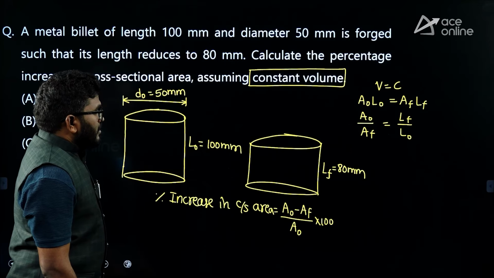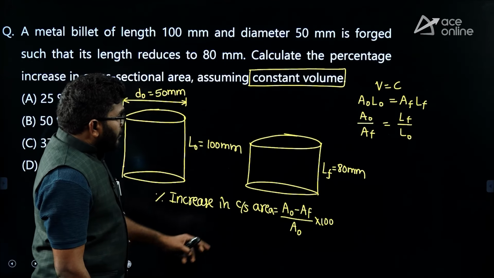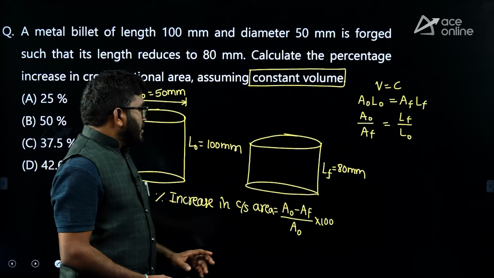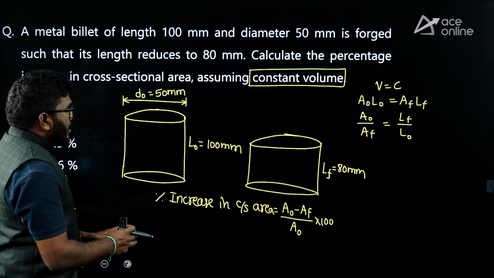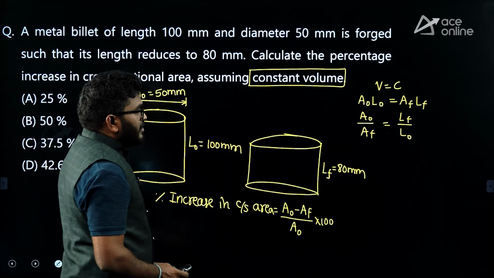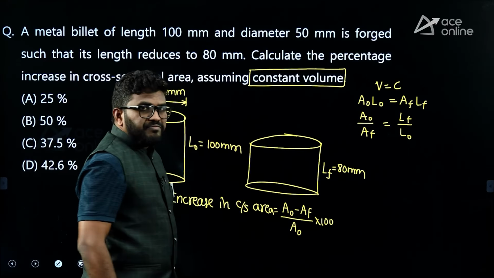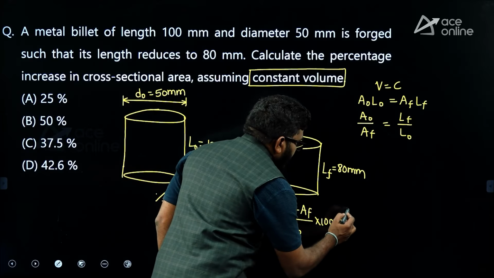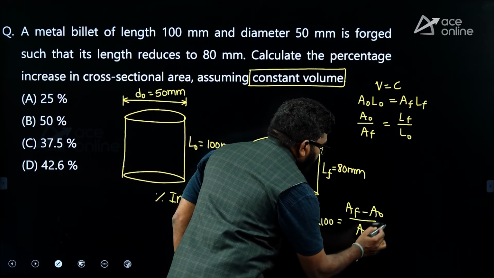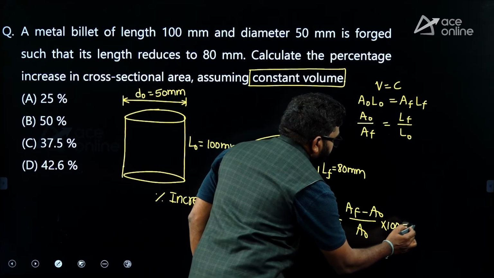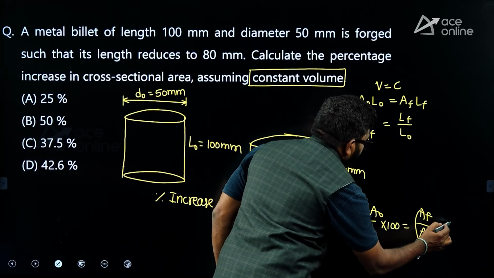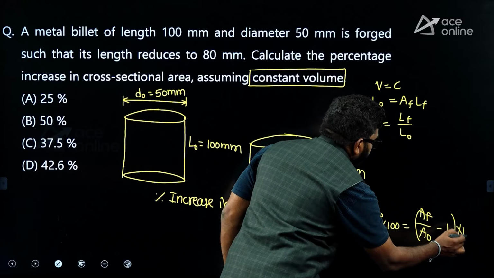You will get negative here because the initial area is less than the final area, because here it is a compressive force and the area is going to increase. So I am not considering the sign. You can also write AF minus A naught by A naught into 100, so AF by A naught minus 1 into 100.